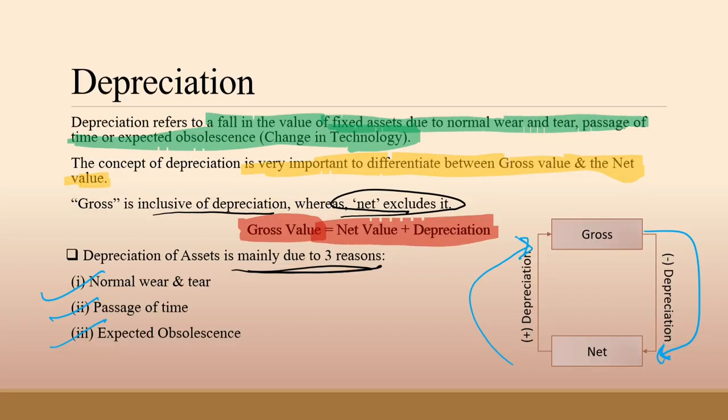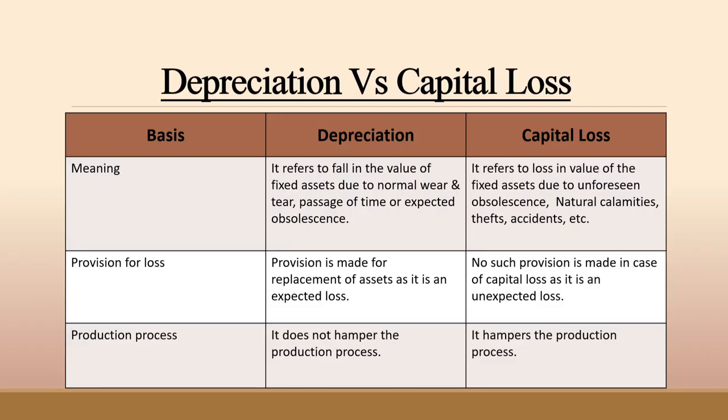Okay, so now we are going to study the difference between depreciation and capital loss. As I told you in my previous differentiations, I always take a basis to differentiate any terms. So here too I have taken bases to differentiate.